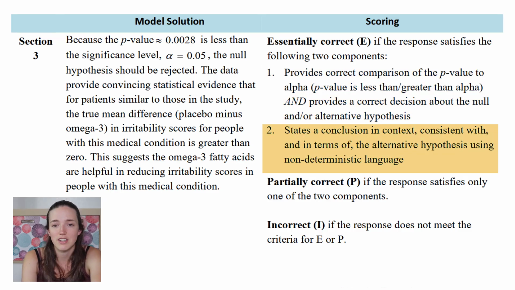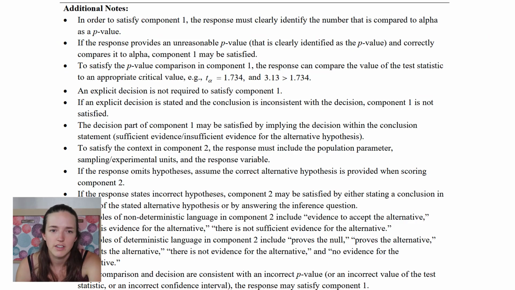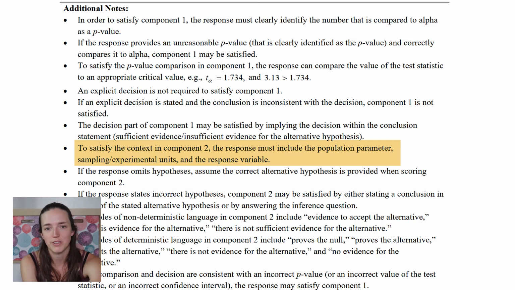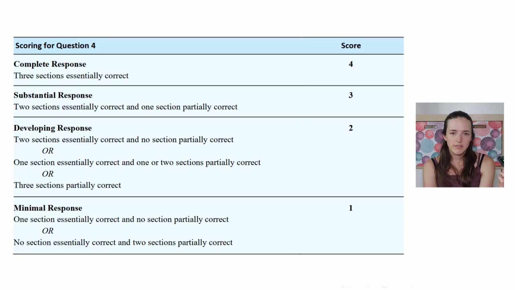States a conclusion in context consistent with and in terms of the alternative hypothesis using non-deterministic language. Okay, so for the context you have to include, same as at the start, population parameters, sampling or experimental units, and the response variable. So I think based on just what I wrote, I don't get the points, but what I said, I think I get the points.